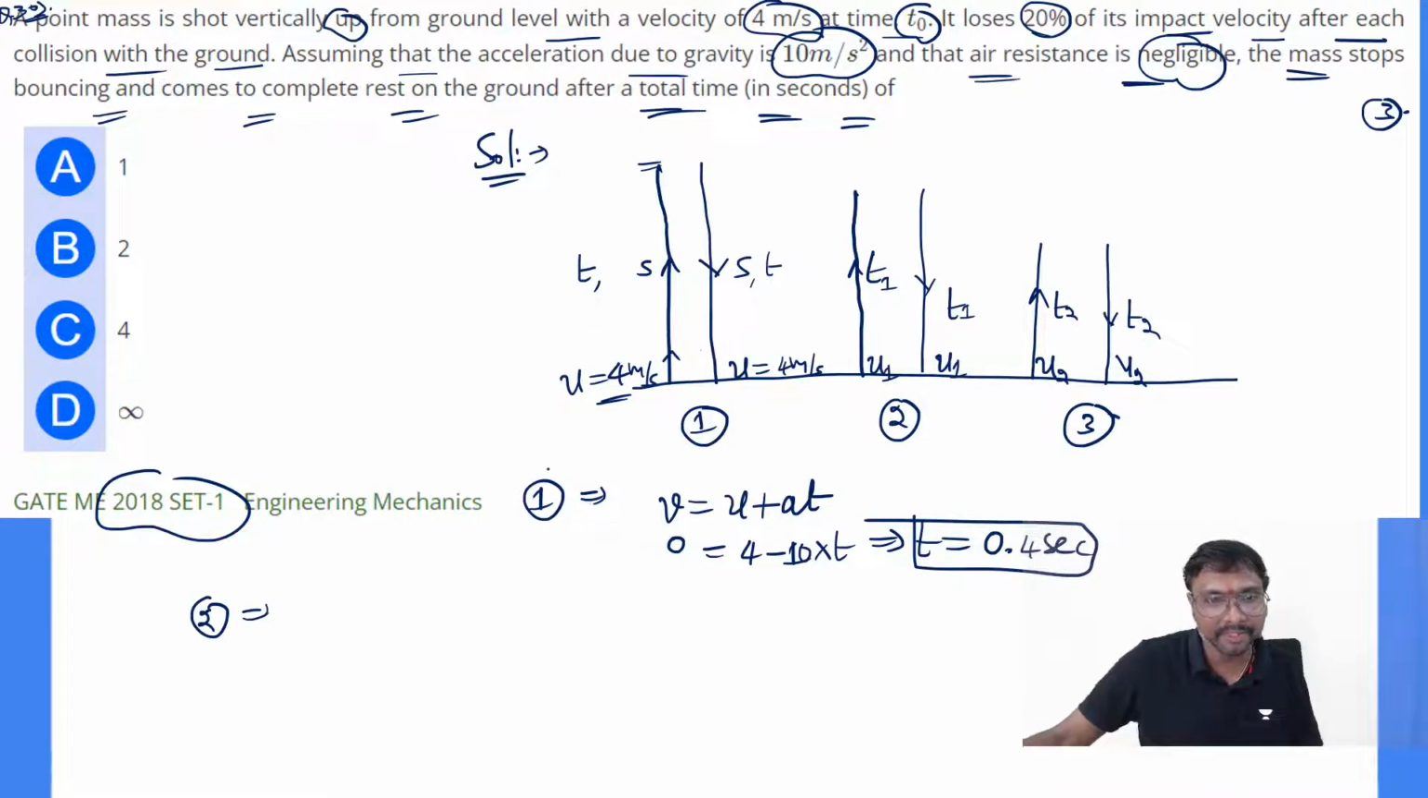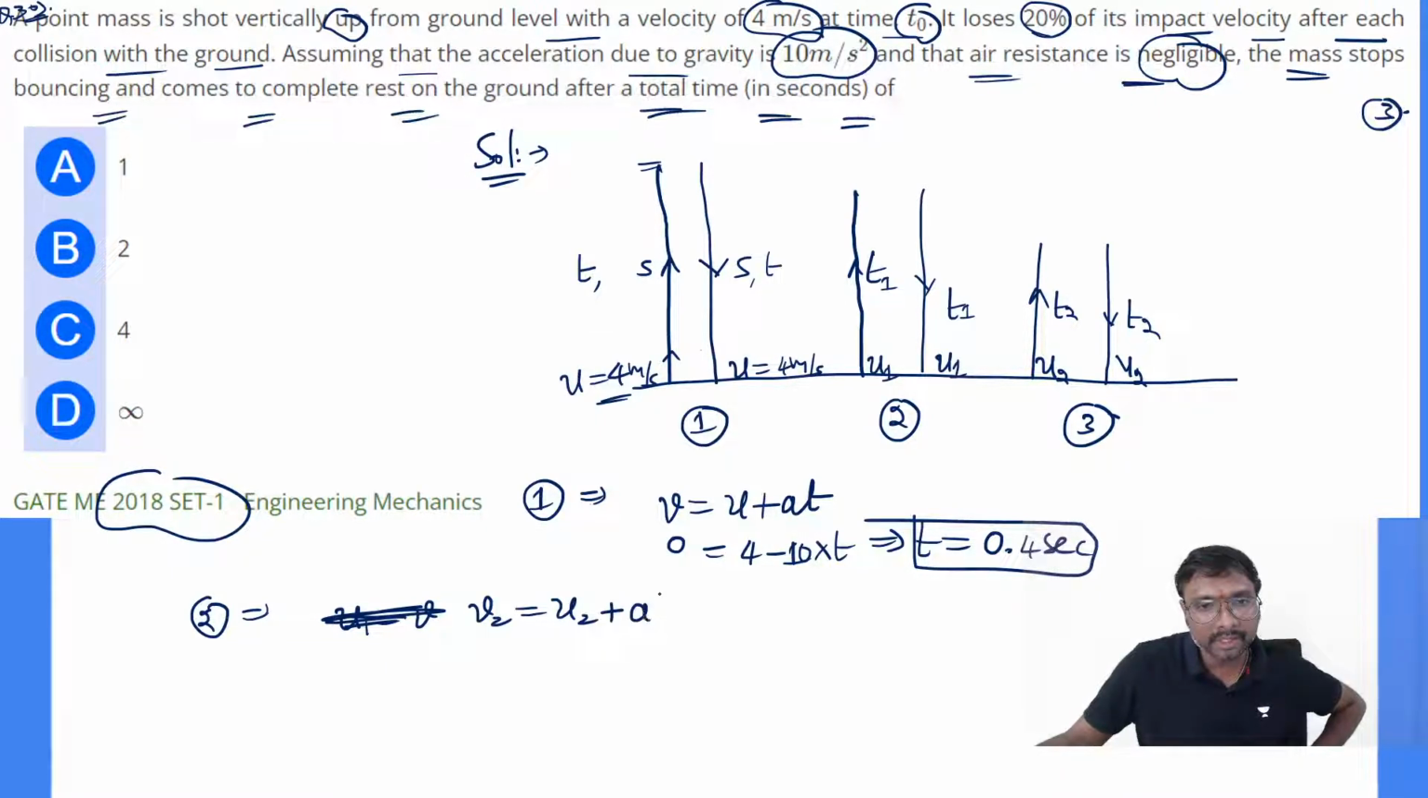You are asked to identify this t1, isn't it? So what is that? You can say that u1 is equal to that, v equal to u plus 80, isn't it? Because it is falling down, so you are taking minus. Then we observe that v2 will be equal to u2 plus 82. The final velocity will be 0, going up.